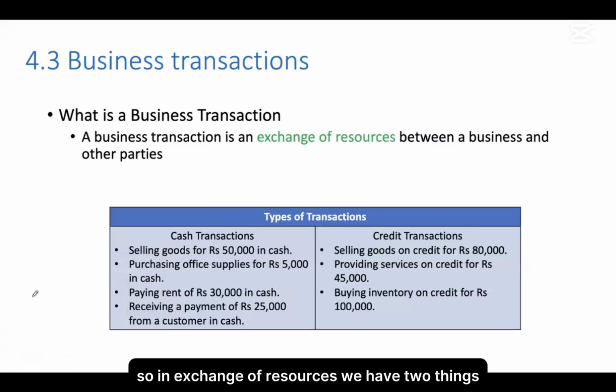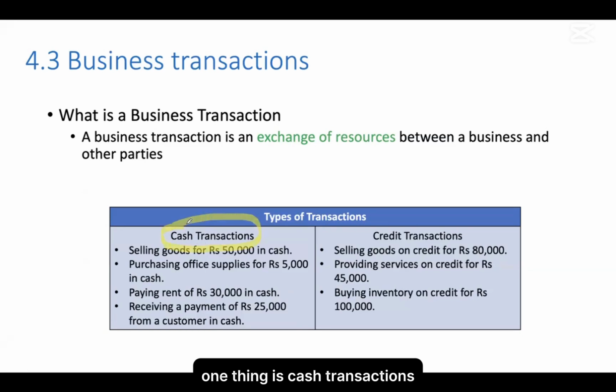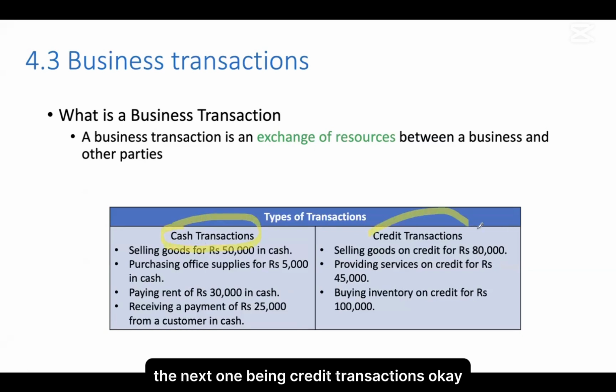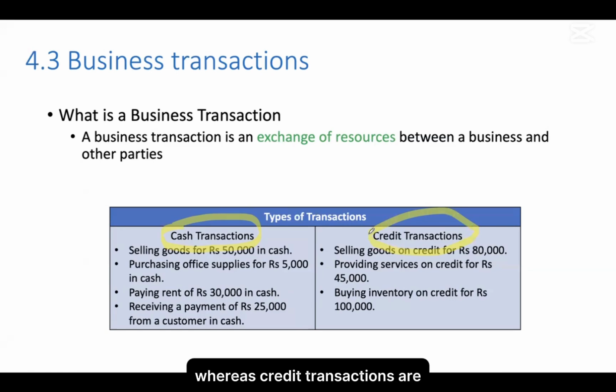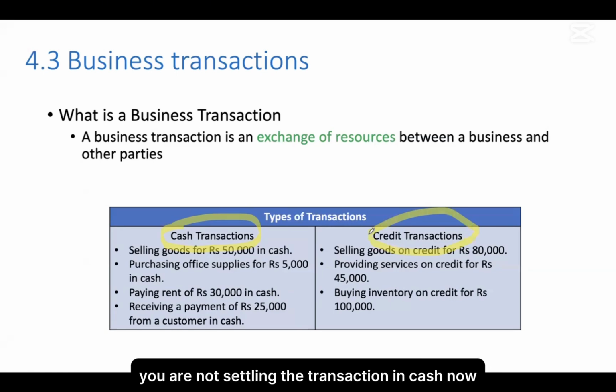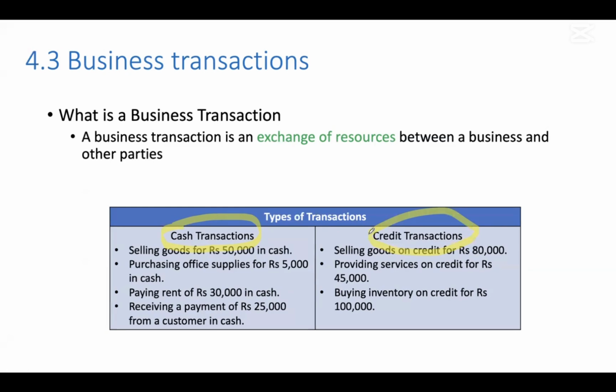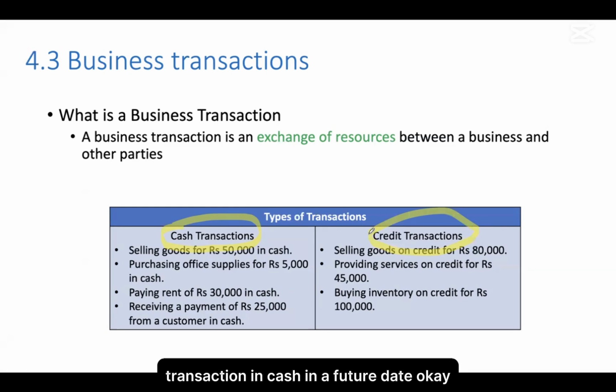In exchange of resources, we have two things. One is cash transactions, the next one being credit transactions. Cash transactions means that you are giving cash or doing the settlement with cash right now. Whereas credit transactions are where you are not settling the transaction in cash now, but you will be settling it in cash at a future date.